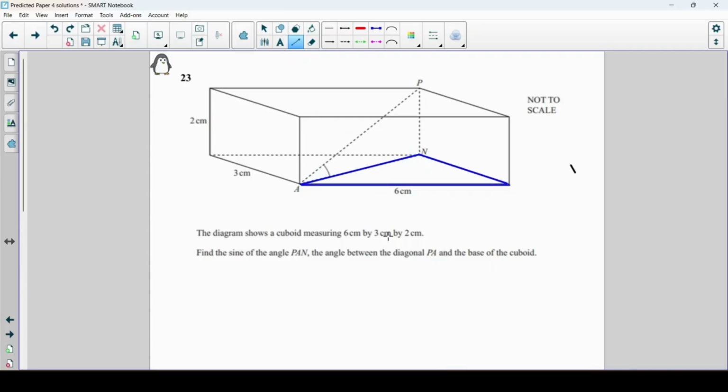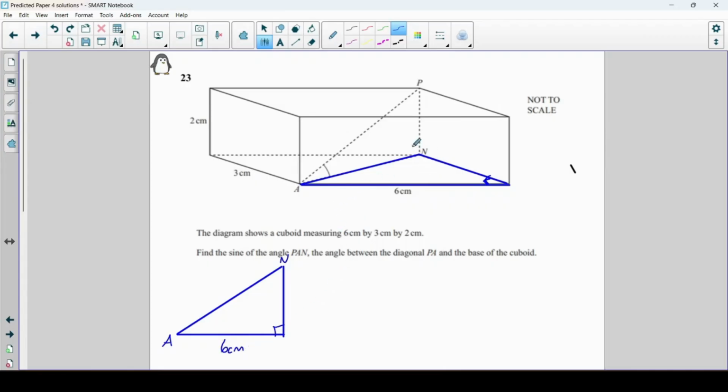Okay. So I'm going to redraw that triangle as if I'm facing right down from above. If you were looking down from on top, that there is actually a right angle. So there's our right angle. That's A, that's N. Let's fill in the measurements that we've got. This thing here is 6 centimeters. And this length here is the same as that, so that there is 3 centimeters. And I think to know this angle, it's going to be useful to know what this length is here. So let's find that. Let's call it x.